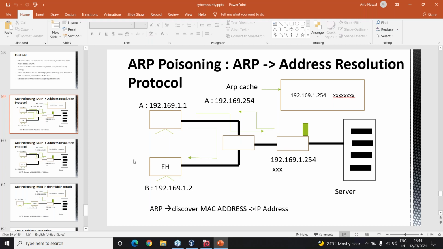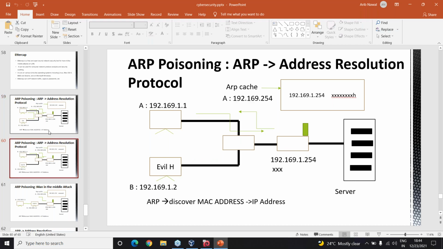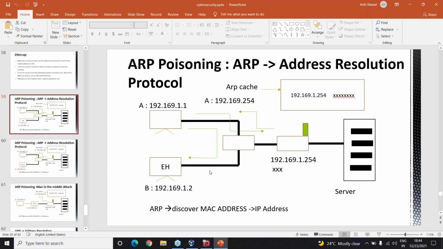What happens is there is this ethical hacker, or an evil hacker. This guy connects to system A. Now B is coming in between, replicating itself or showing itself as the router which was supposed to be there.